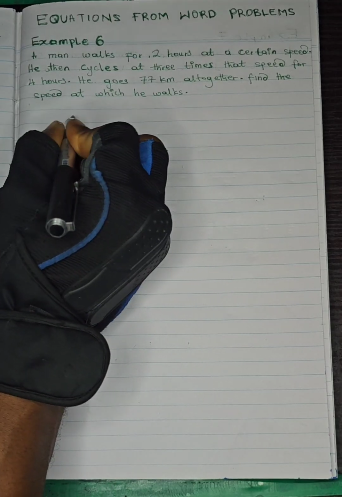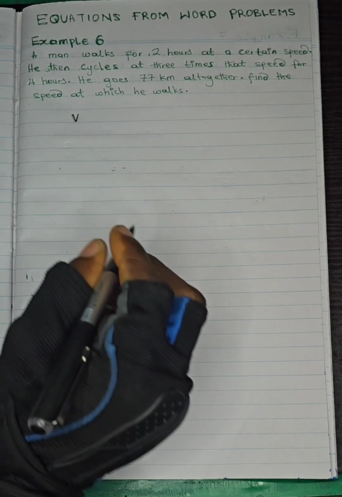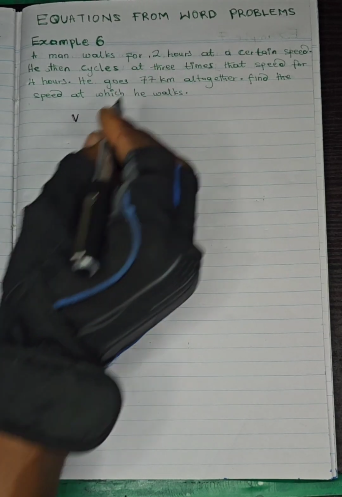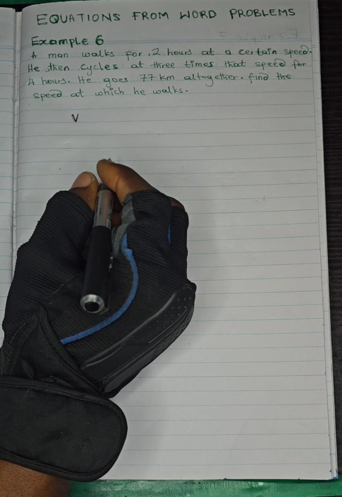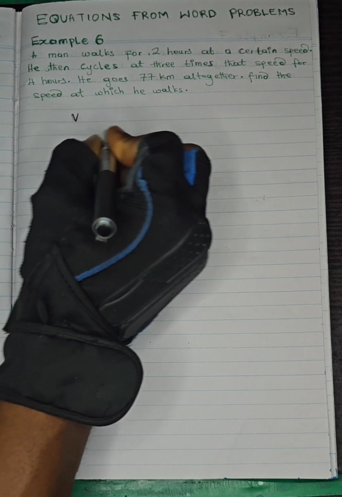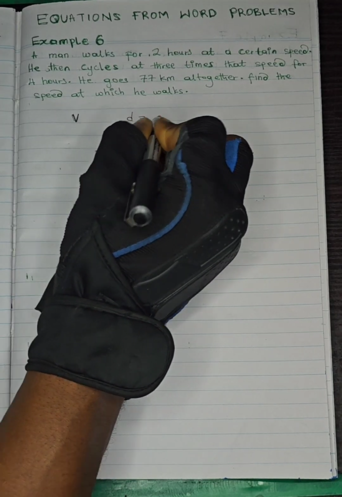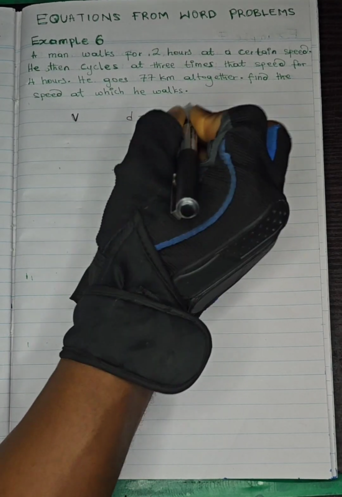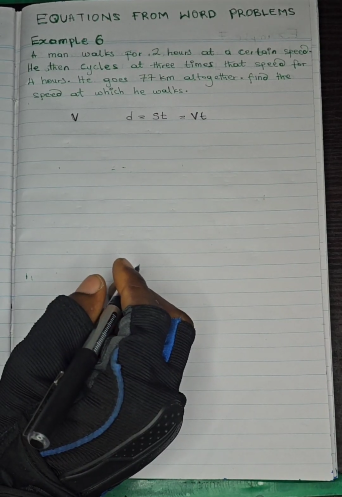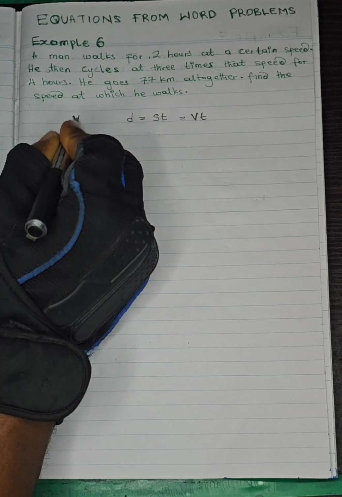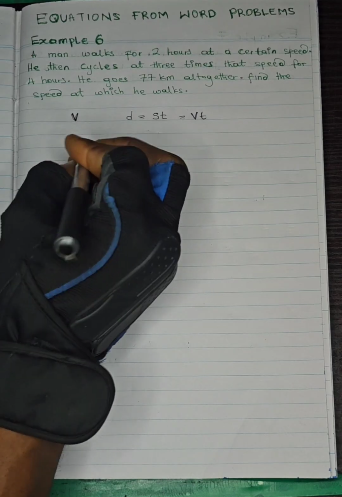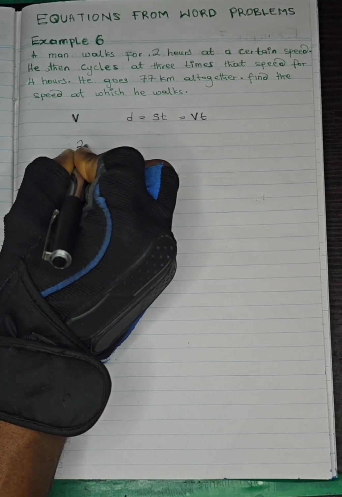So let's say he was walking at a speed called V, right? But it was for 2 hours. What's distance? All these are the things you need to know when you are solving a word problem. You're supposed to know some formulas, and those are the things we are going to apply. Distance, we all know, is simply speed times time. Most times speed is represented as v, which is like velocity, multiplied by time. So let's call the speed the man was walking initially v, right? And he walked for what? 2 hours. So the distance he walked for the 2 hours will be 2v.